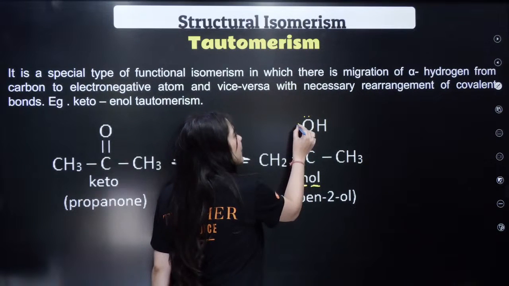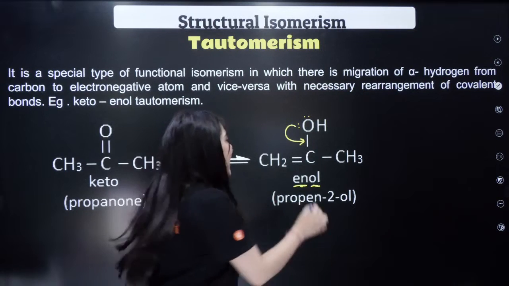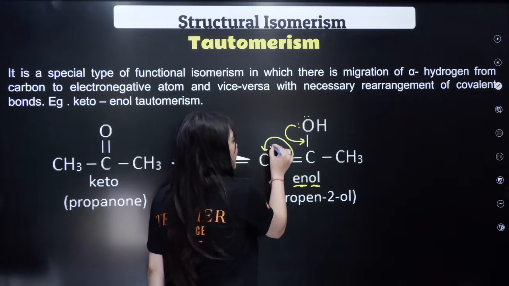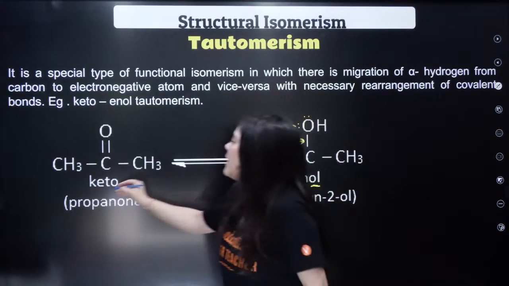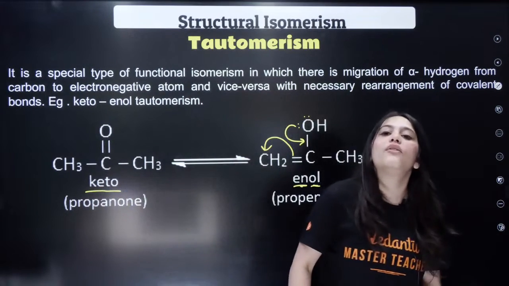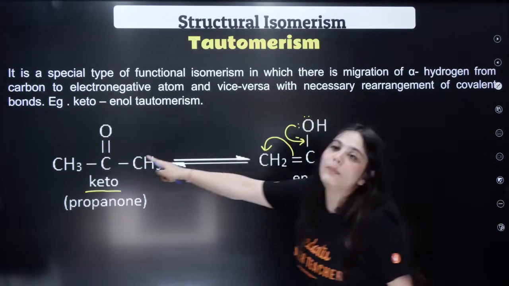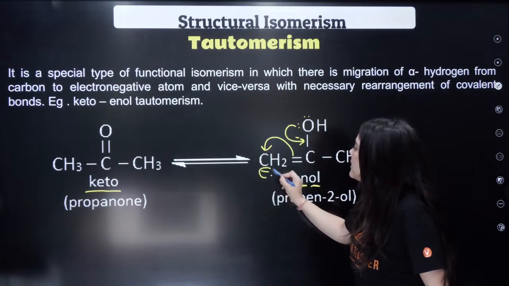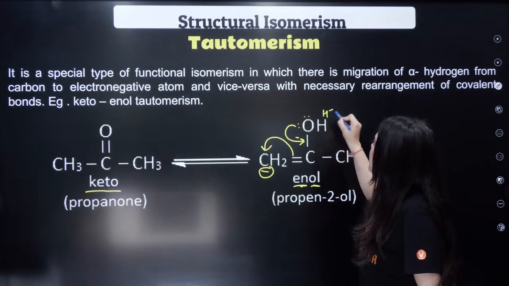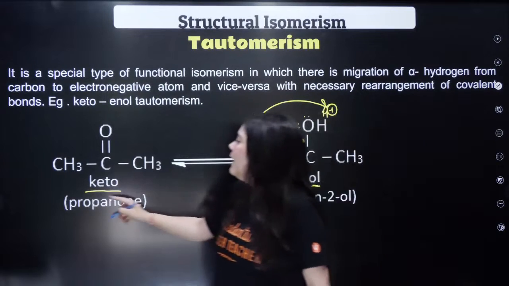Now here what can happen? This lone pair of electrons can go over here and this double bond electrons can go over here, right? Now what is forming? This gets converted into the keto form because the lone pair gets converted into a double bond and forms a keto group, and the negative charge goes on this carbon and this H positive that came out of here gets attached over here and you get a keto form.